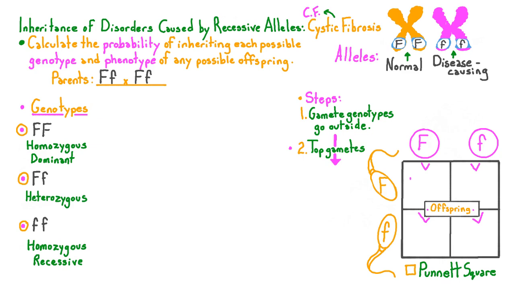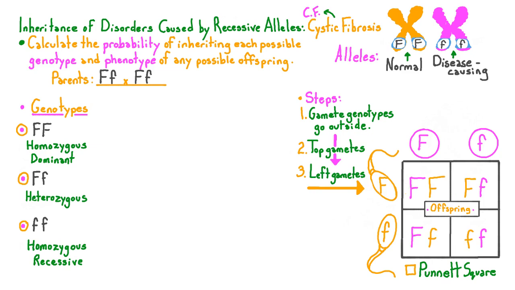And in step 3, we complete the offspring genotypes by pulling across the genotypes from the gametes on the left into the squares to the right. The convention is to write dominant alleles first in genotypes. Another couple things, you can do steps 2 and 3 in whichever order you want, that doesn't matter, and the type of gamete on the top or side of the Punnett square doesn't matter as well. So we've completed the Punnett square. It's time to move on to calculating probabilities of inheriting these different genotypes.